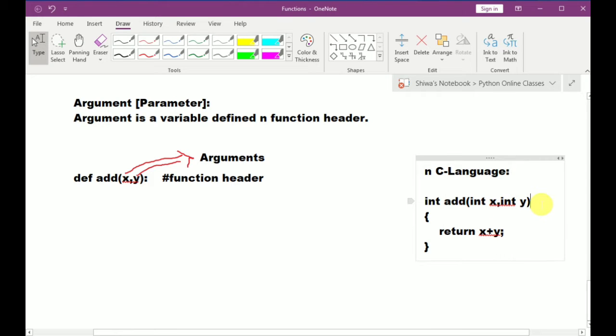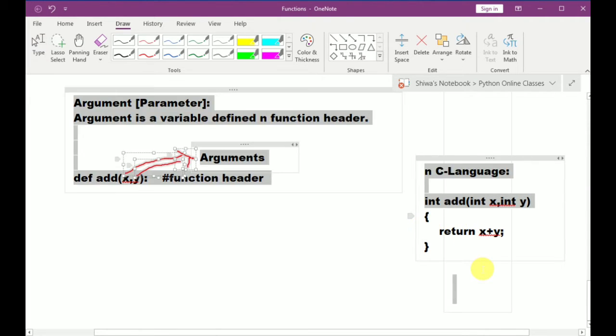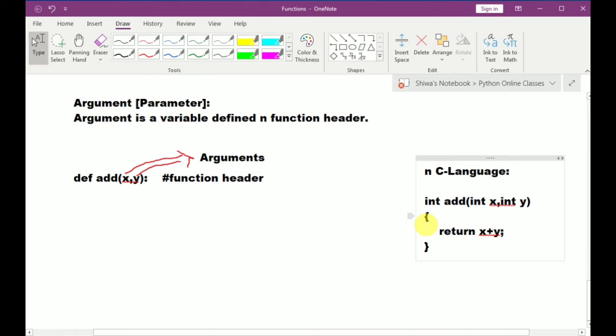So here int add int x comma int y is called the function header, and this part is called the function body. The curly braces, with some statements inside them, are called the function body.